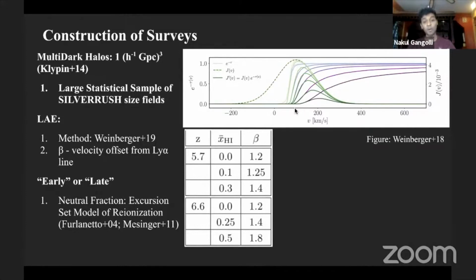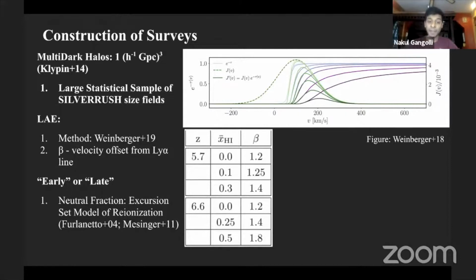Then, to model our early and late models of reionization, we tune the neutral fraction of the IGM using the excursion set model of reionization. For our early case, we set the neutral fraction to be 0% at redshifts 5.7 and 6.6. Our late models include a 10% and 30% neutral fraction at redshift 5.7, and a 25% and 50% neutral fraction at redshift 6.6.